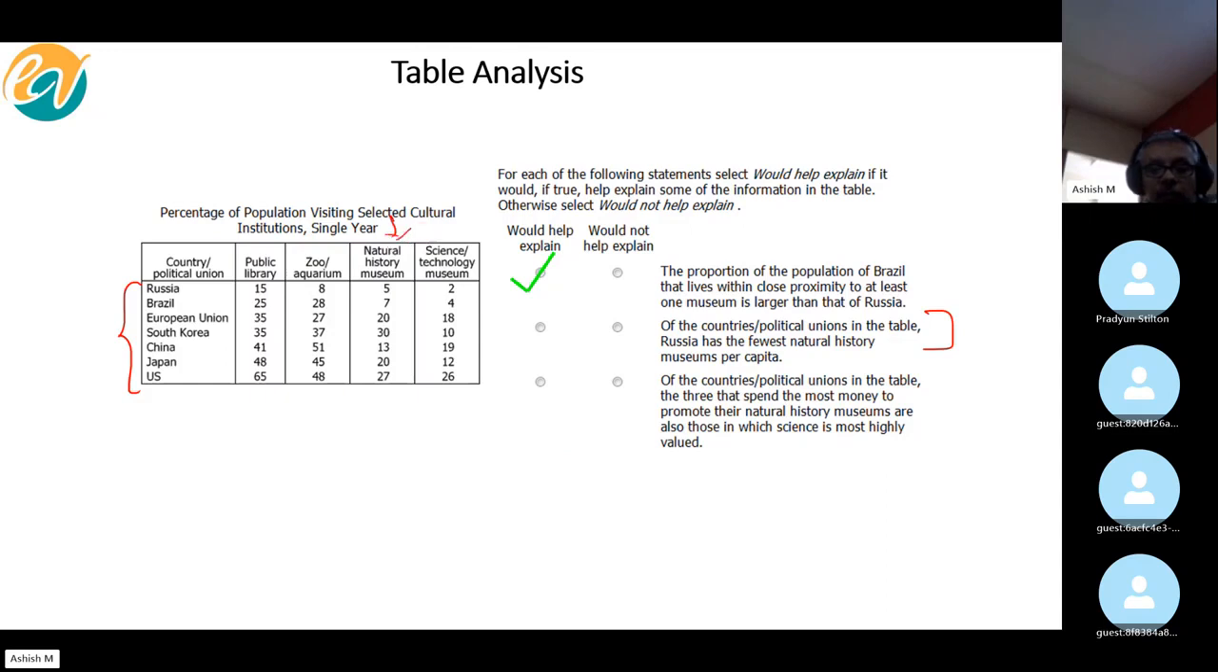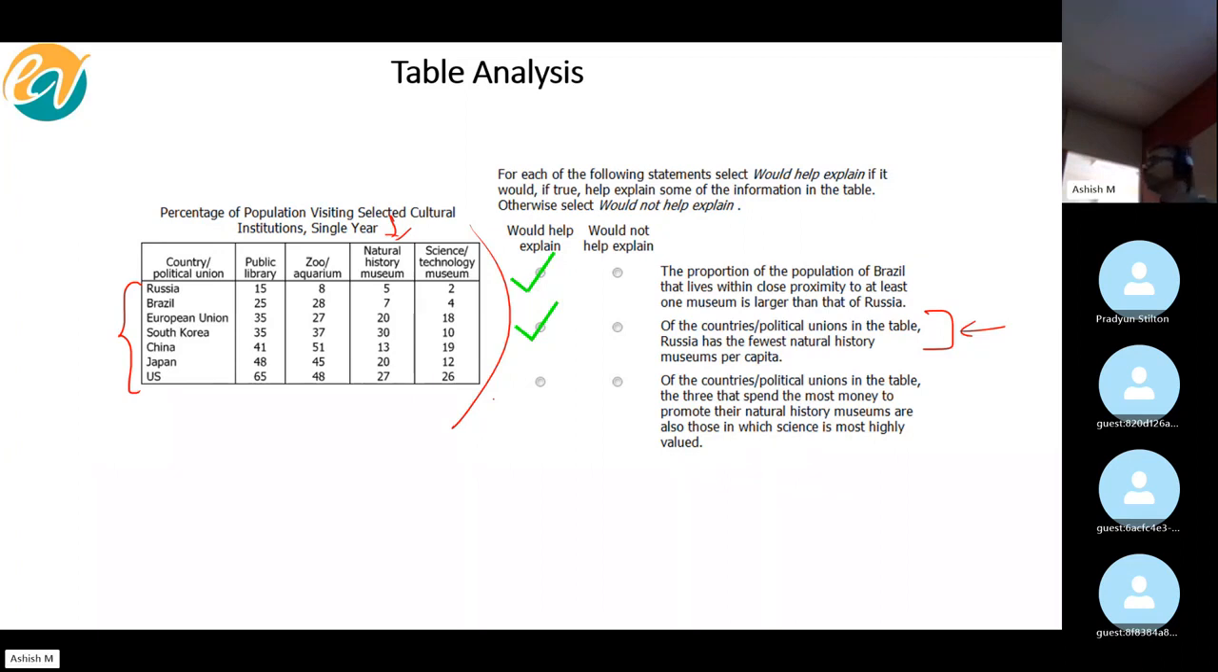So of the countries or political unions in the table, Russia has the fewest natural history museums. So this is what we are talking about. Russia has the fewest. So again, would the data provided help explain this or not? Would help explain. All right. Sanjeev, are you convinced now? Because it clearly means that per person there are the fewest number of history museums.